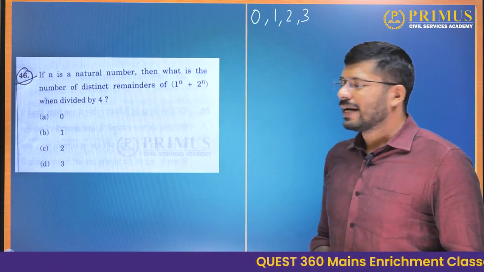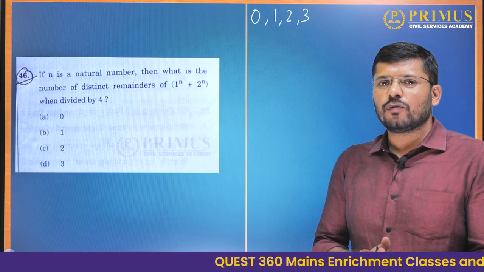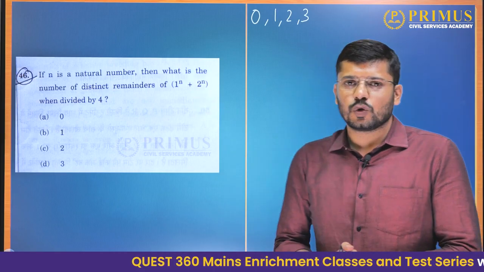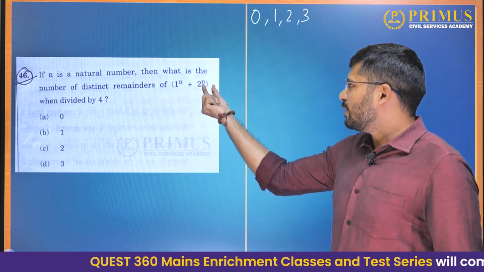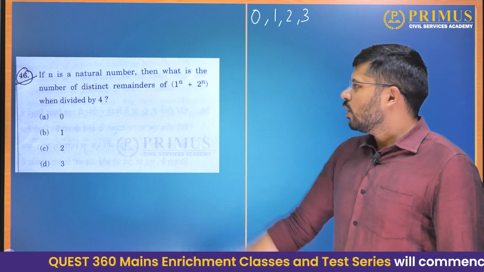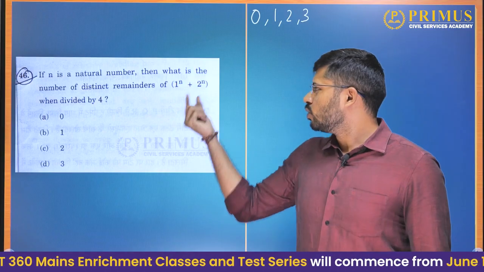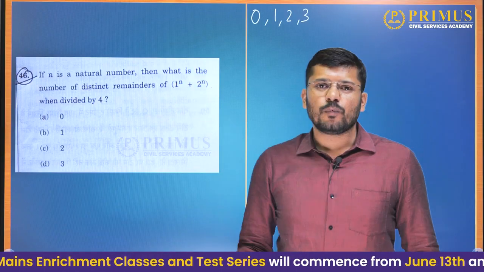Okay, now 2 raised to n plus 1 raised to n, is it a multiple of 2? No, because 2 raised to n is a multiple of 2 and 1 raised to anything is 1. So even number plus 1 will give you an odd number.